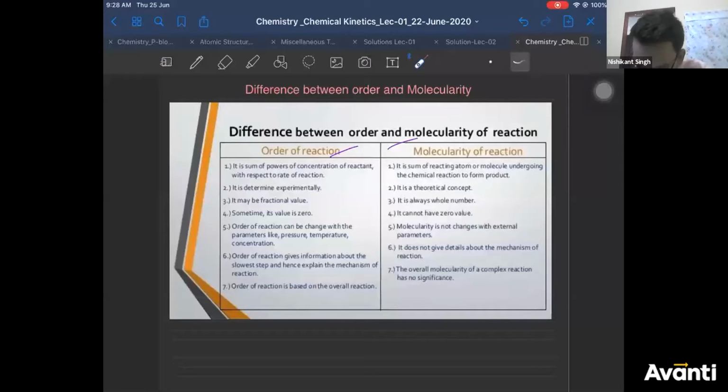You're asking about the fifth point: obviously, if you change the experimental conditions, order will change because order is determined experimentally. But molecularity is a theoretical concept. It does not depend upon your experimental conditions. It is as simple as that.